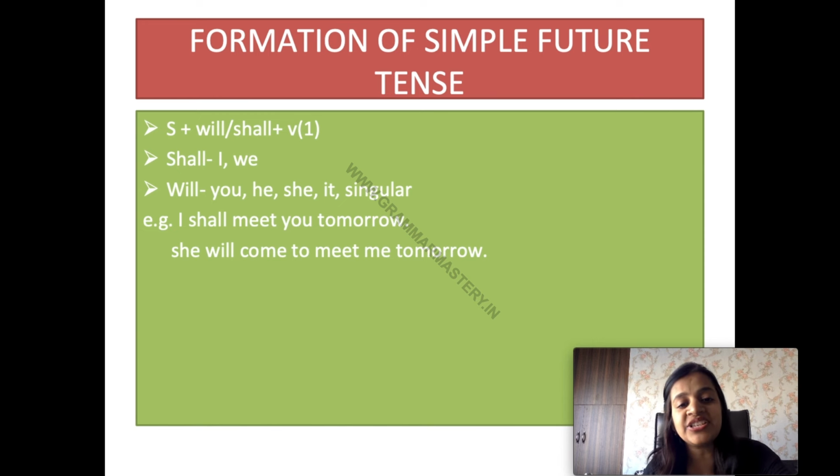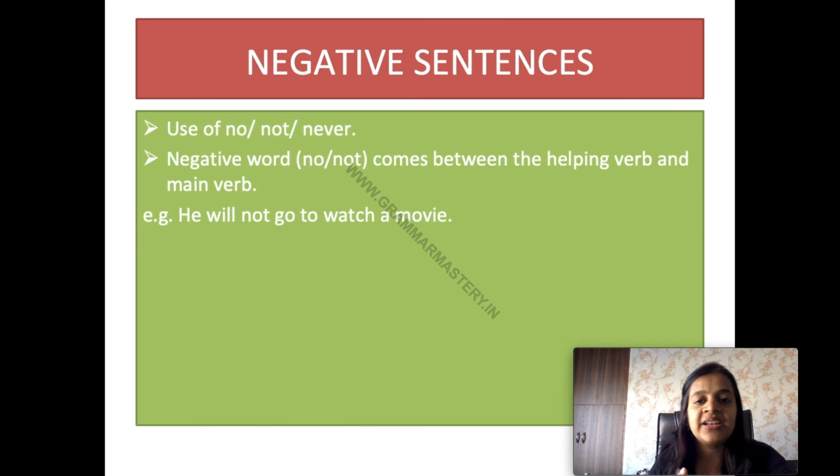For example, I shall meet you tomorrow. Even if you write I will meet you tomorrow, that is also correct. She will come to meet me tomorrow. She is the third person. For that we are using will as helping verb. So basically the formation of simple future tense is subject plus helping verb, that is will. And if you want with I and we, you can use shall as well, plus first form of verb as action word. I shall meet you tomorrow or I will meet you tomorrow, both are correct. She will come to meet me tomorrow. You will come to meet me tomorrow, right? So this is the formation of simple future tense.